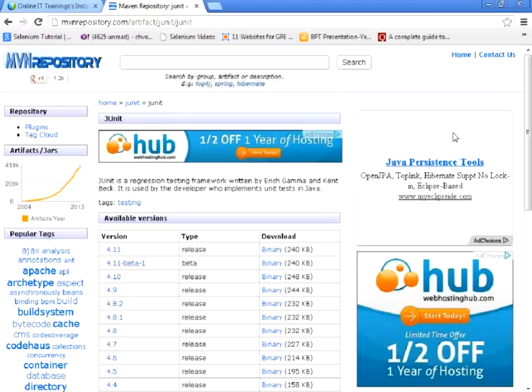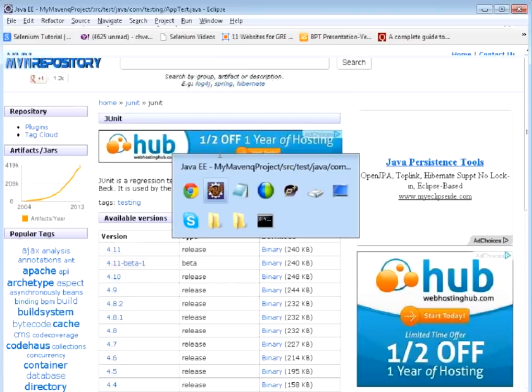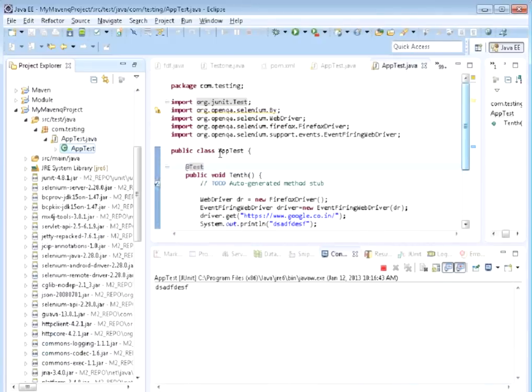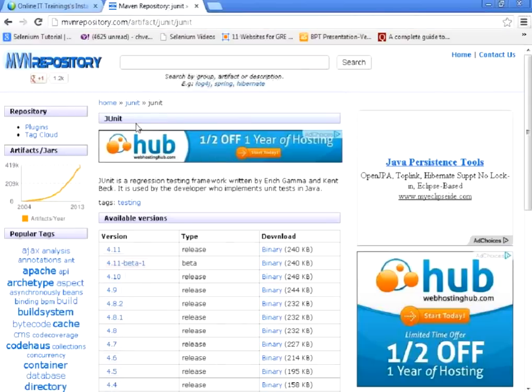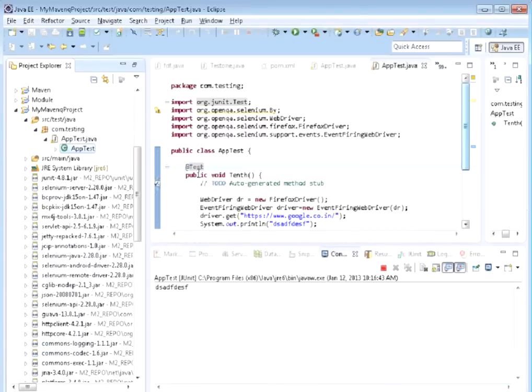You need to deploy it into your Eclipse project. Generally you would download it, right click properties, and import it. But Eclipse itself can directly connect to Maven and download the latest jar file which you decide on, and it can be added into your project.